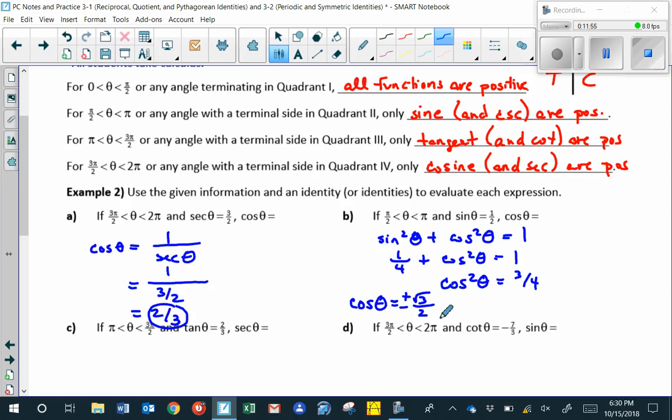Here's where we have to decide whether it's plus or minus. And the information that will help us decide that is this information about where the angle terminates. Pi over 2 and pi are the angles that bound the second quadrant. So in the second quadrant, sine is the only positive function. Therefore, the cosine function should be a negative number. So cosine of theta is equal to negative square root of 3 over 2.